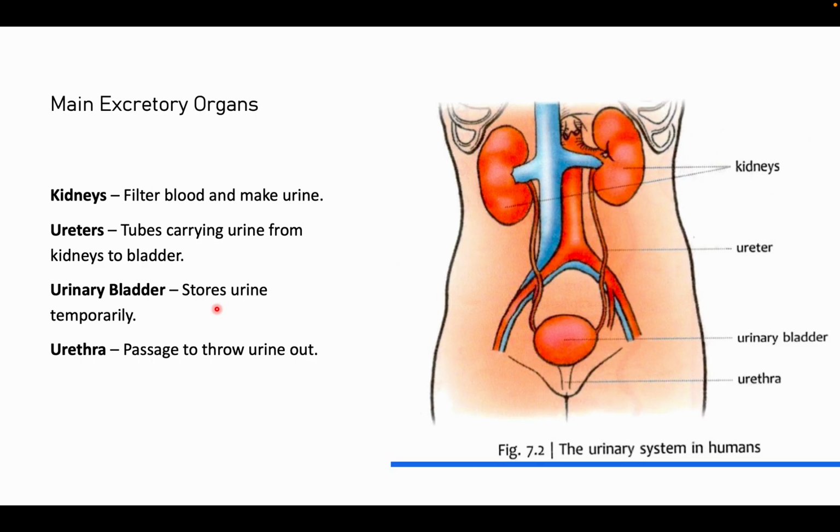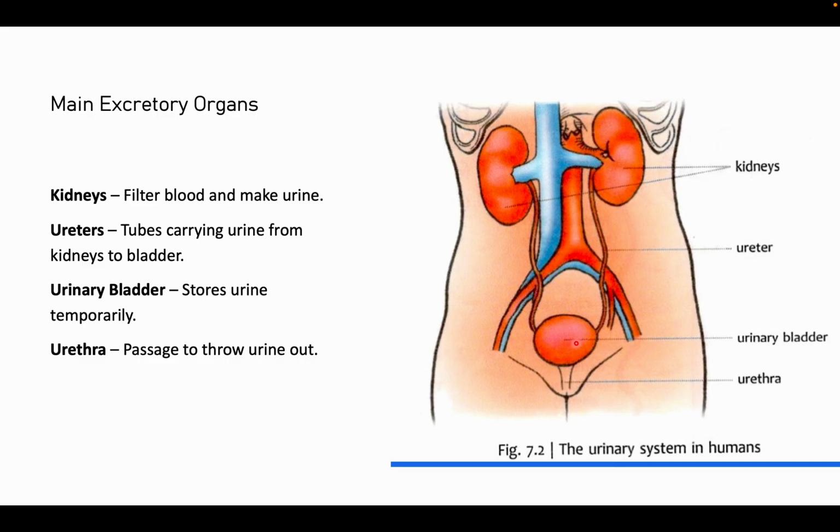Now these are the main excretory organs. Look at this. These are the kidneys. It won't be this big, it will be small. It is just shown like this. And the tubes carrying urine from the kidney to the bladder are called ureters. This is the bladder.